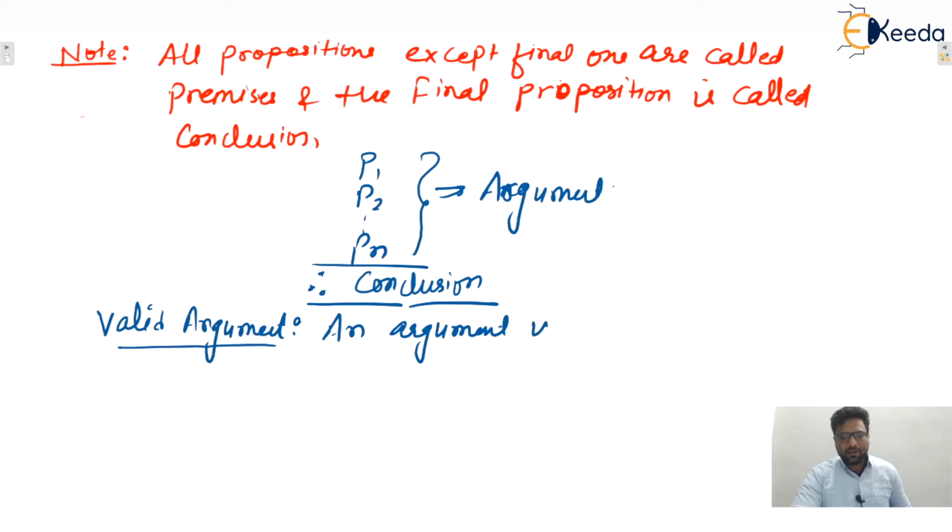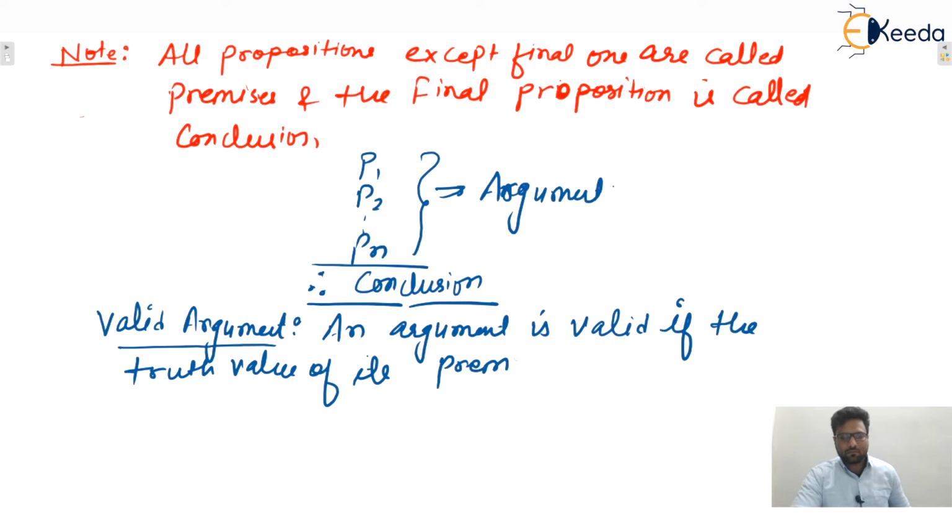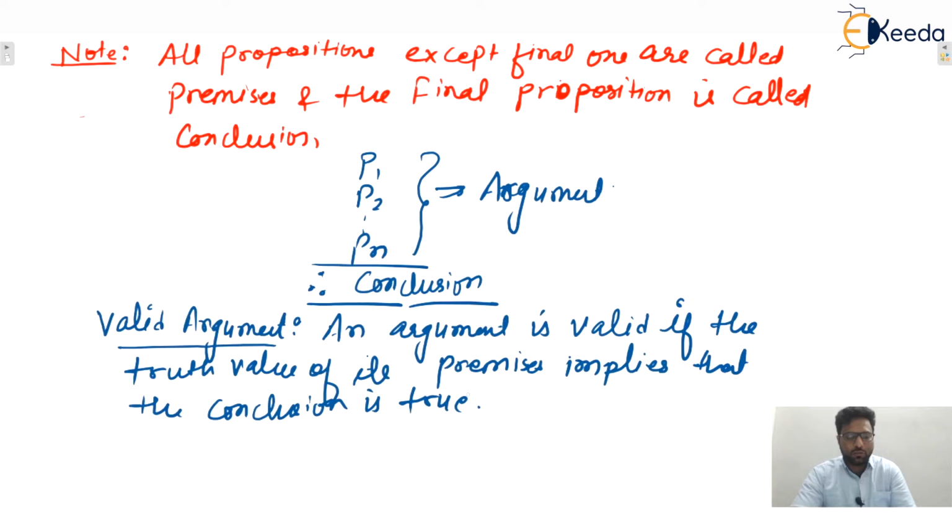An argument is valid if the truth value of its premises implies that the conclusion is true. Then that is your valid argument. Otherwise it is an invalid argument, and an invalid argument is also called a fallacy.